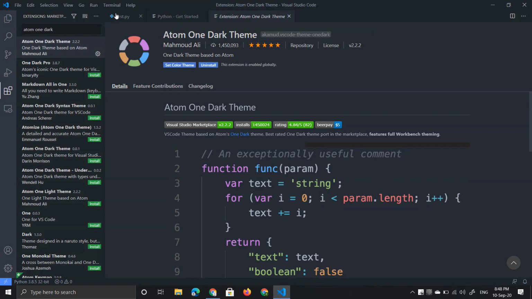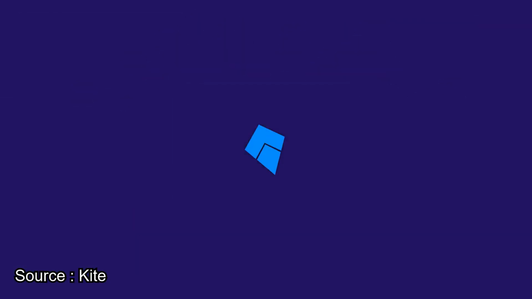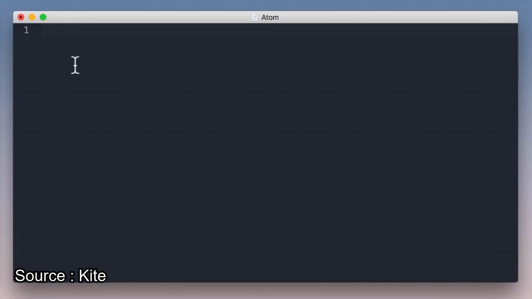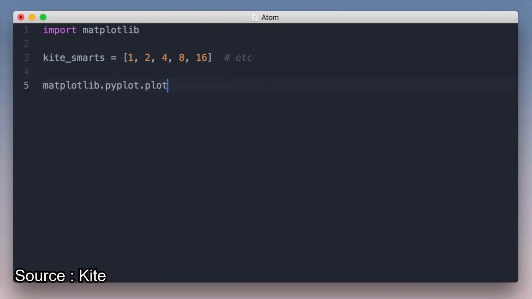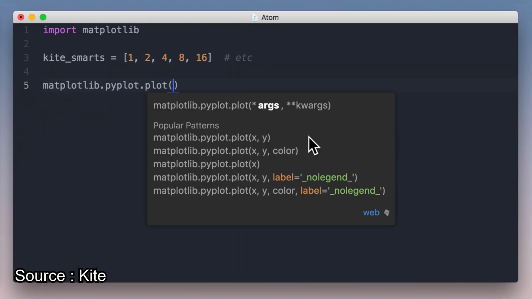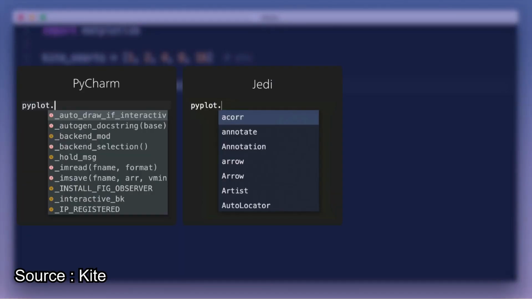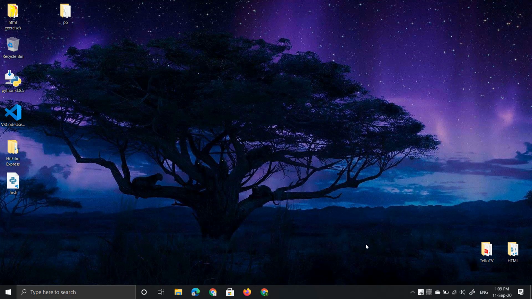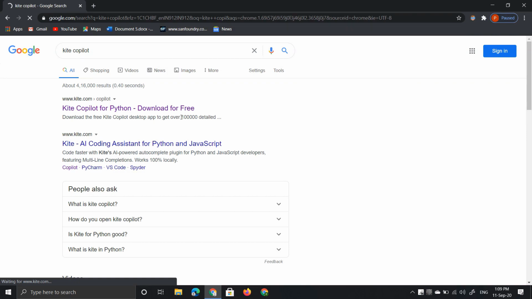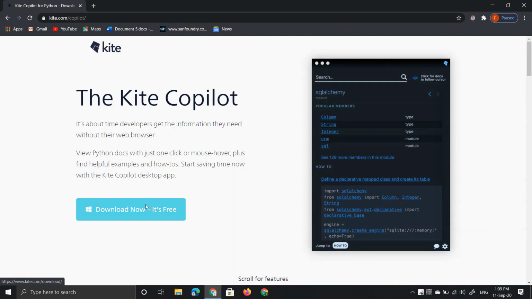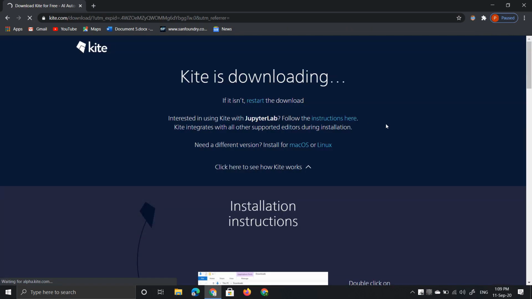Before installing the next plugin, let me show you Kite Copilot. It is an AI-based personal assistant which helps to improve your coding skills faster and helps a lot in mastering Python quickly and easily. I use Kite Copilot every time when I'm learning new modules. It's very helpful for me. To download Kite, just go to the website, click here. The download will start soon.